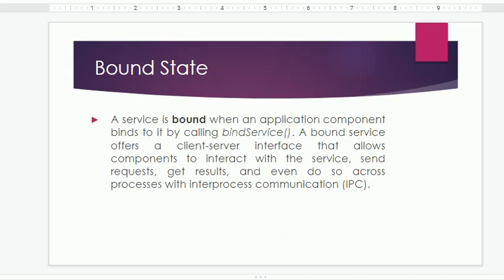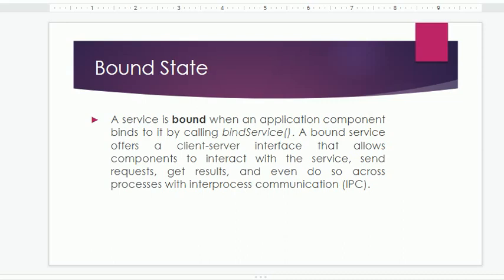Everyone knows what client-server is. As we know, in web technologies, the client side languages are HTML, CSS, Bootstrap, JavaScript, jQuery. Each and everything is client side.